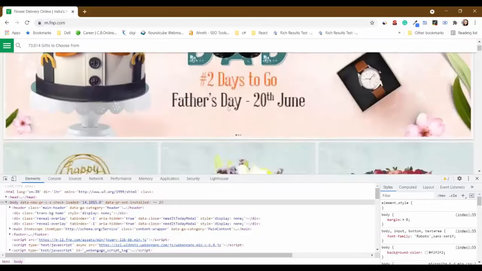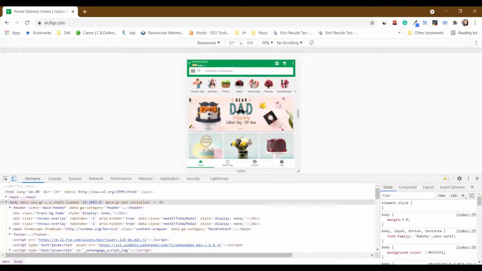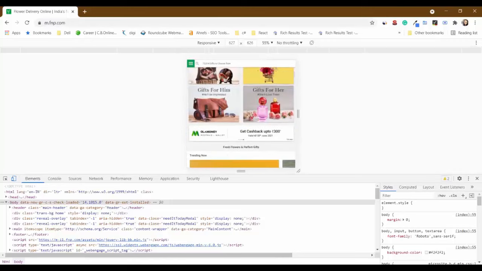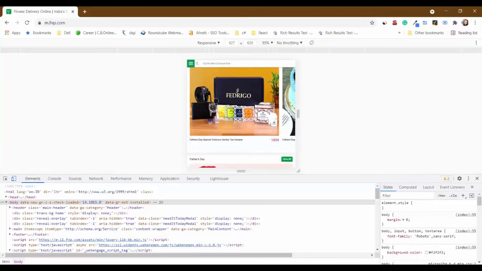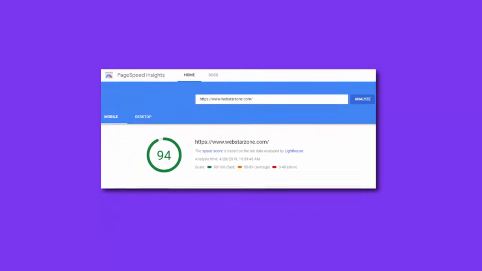Some of the most important technical SEO checklists that you need to follow: secure website, that is, use SSL technology to convert your HTTP website to HTTPS. Second, ensure that your website is mobile friendly. Make sure that your website is responsive and adjusts properly to the screen size, that is, the text, the images and the videos on your website should be visible properly on the mobile version as well as on the desktop version. The next checklist is optimizing page speed. That means your website's page speed should be above 90, both on desktop as well as on mobile.